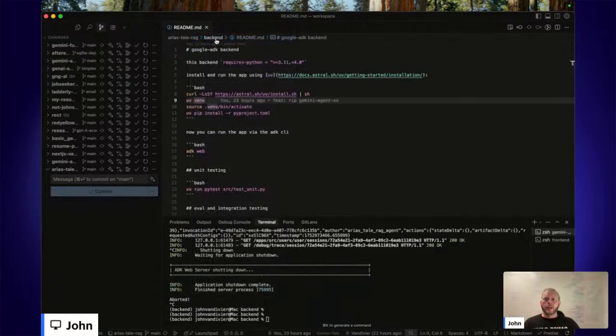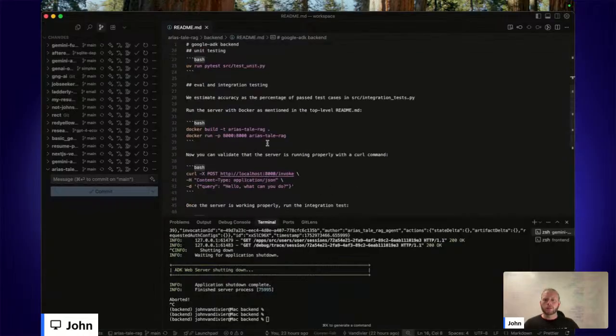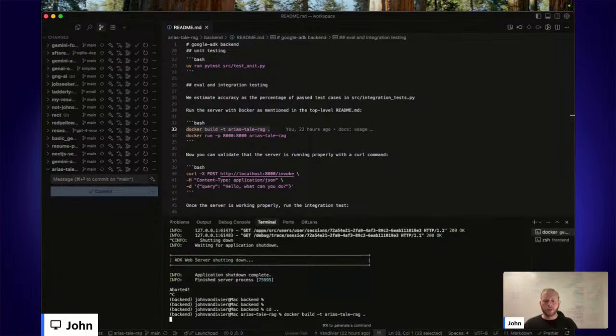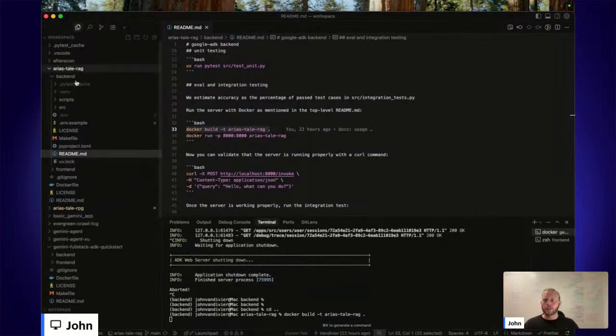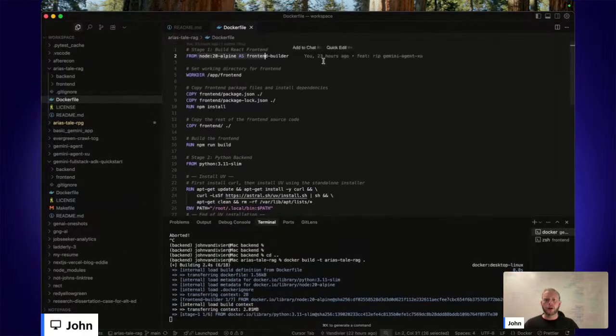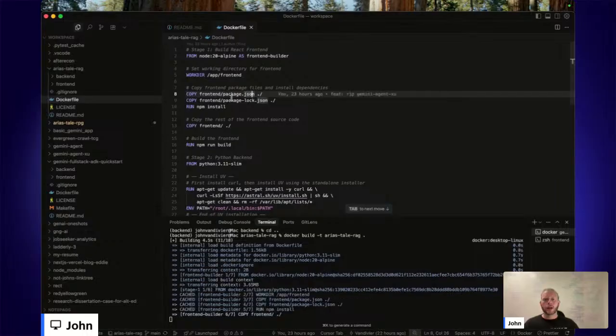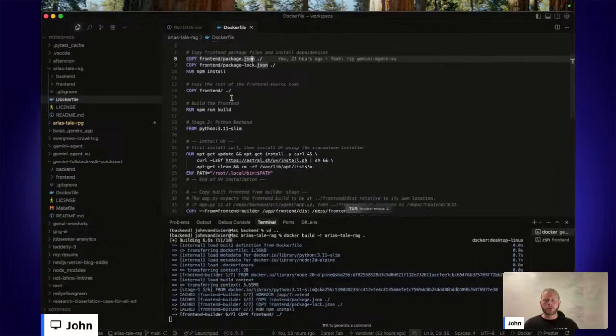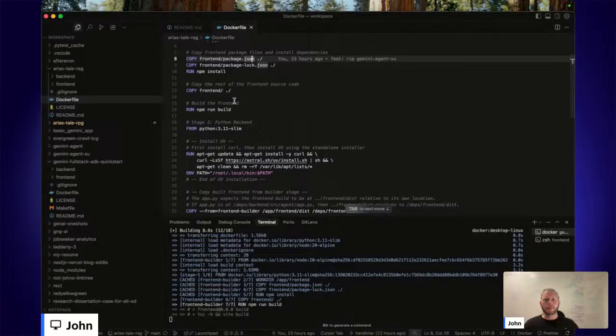Okay, so to get Docker working, I will navigate out of the backend folder into the root folder, and I will build from the Docker file that's located in that root. Here's the Docker file if you're curious. We're using Alpine. And it grabs the front end stuff, which we haven't built, so the UI will not be natively active.